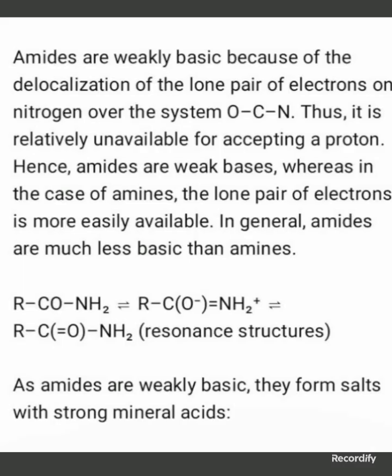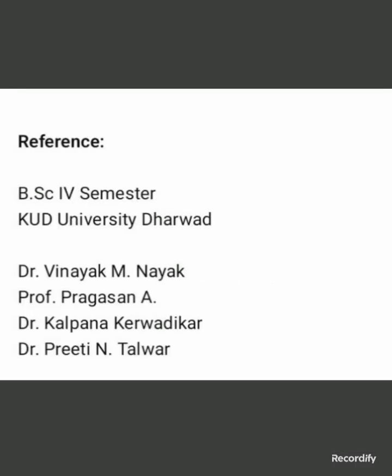Hence, amides are weak bases, whereas in the case of amines, the lone pair of electrons is more easily available. In general, amides are much less basic than amines. Because of the resonance structure, amides are weakly basic. They form salts with strong mineral acids. Reference.